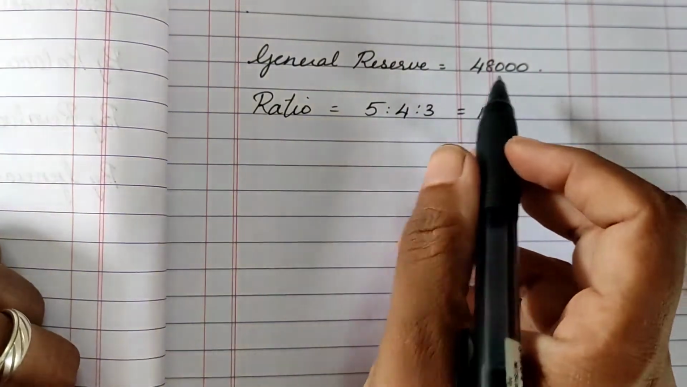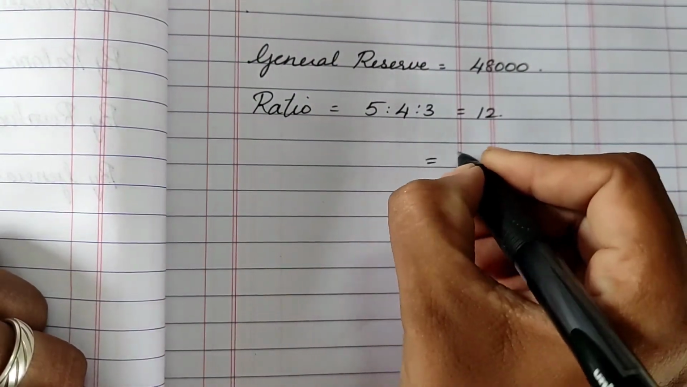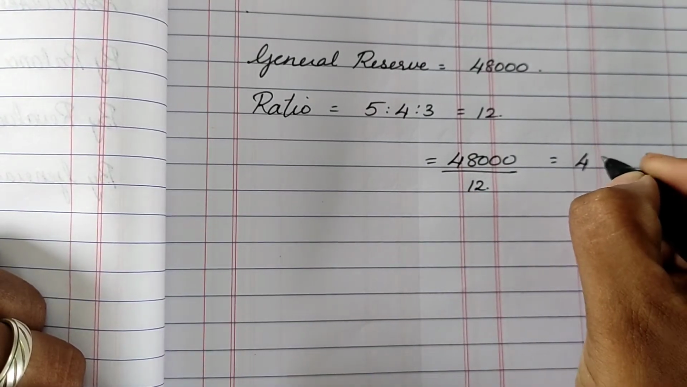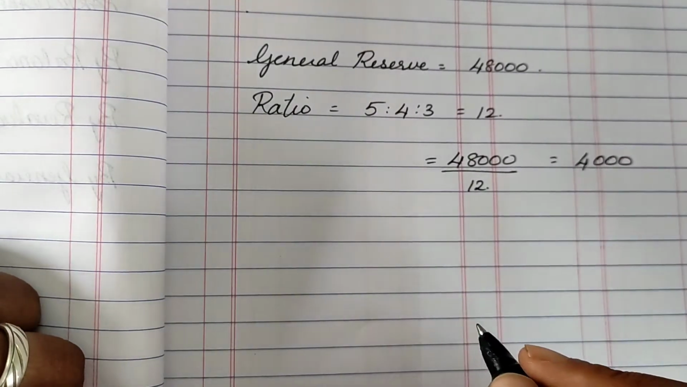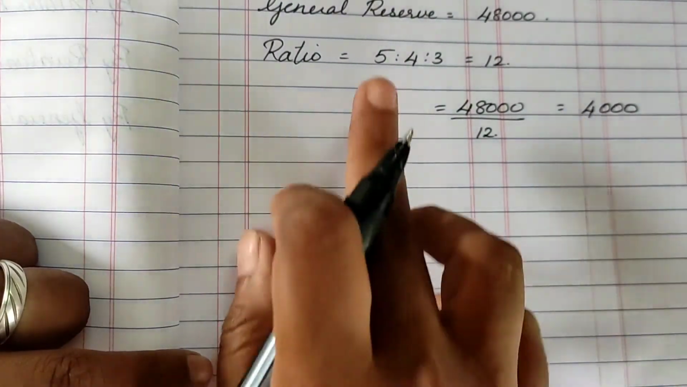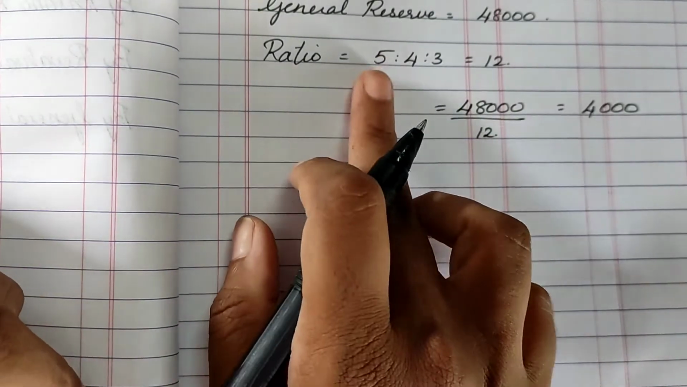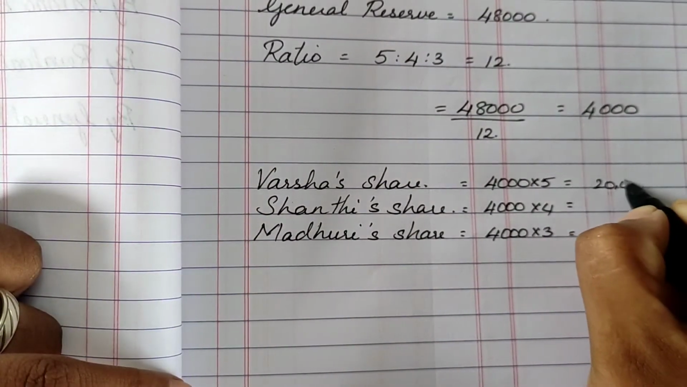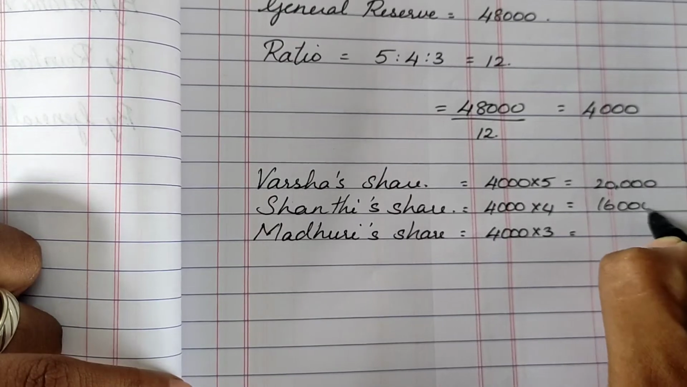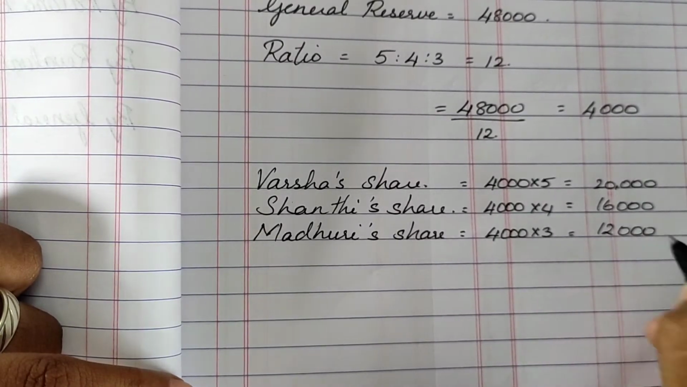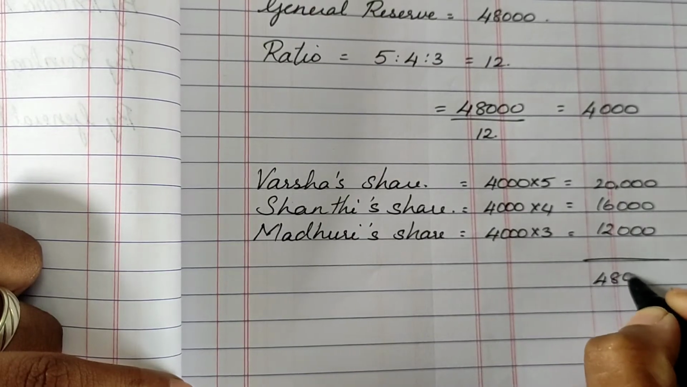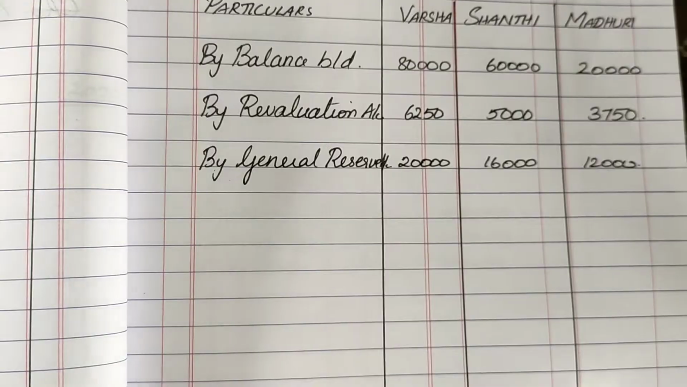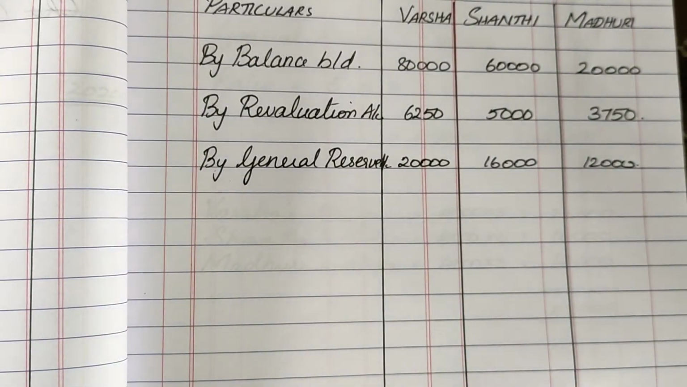And the general reserve is going to be split up among the partners in the ratio. So the general reserve is 48,000 and the addition of the ratio is 12. So we are going to divide the 48,000 by 12 first. When we divide it, we get 12 fours are 48, so it becomes 4,000. Now this 4,000 is going to be multiplied. Division is over. So we are going to multiply it with the respective ratio for the partner. So 4,000 into 5 is 20,000, 4,000 into 4 is 16,000 and 4,000 into 3 is 12,000. When we add, we should get back the 48,000 which is the general reserve. So these three values are going to be transferred into the capital account. So general reserve is being transferred into the capital account for the partners.